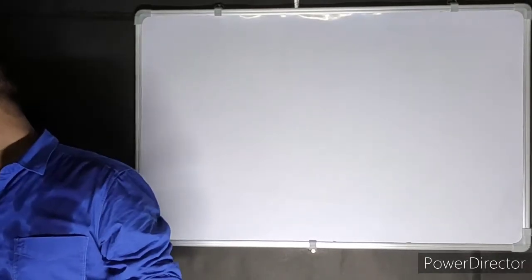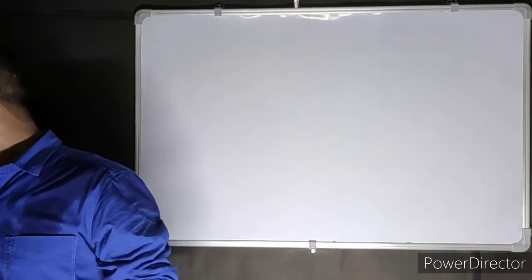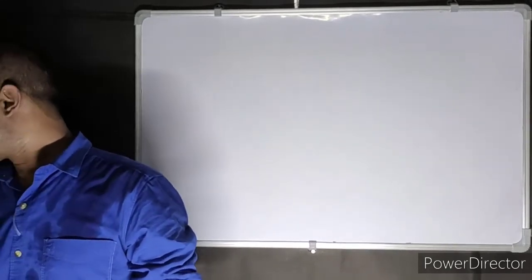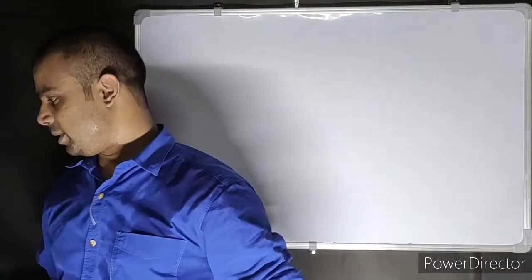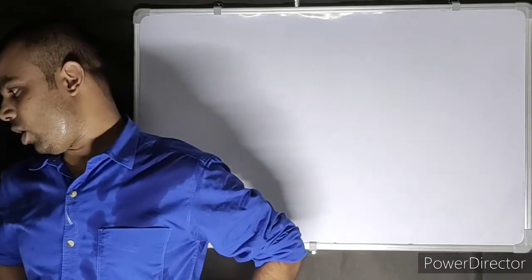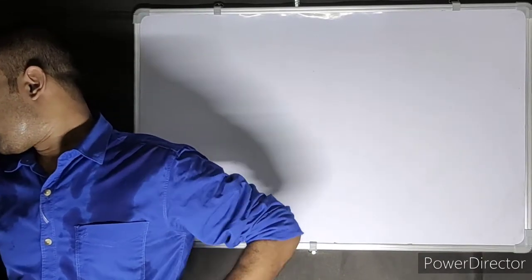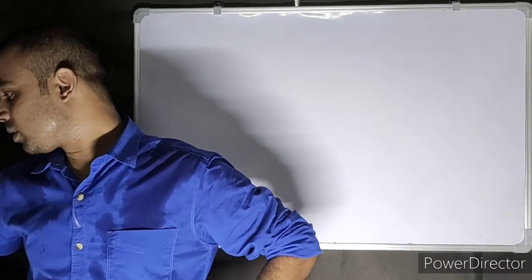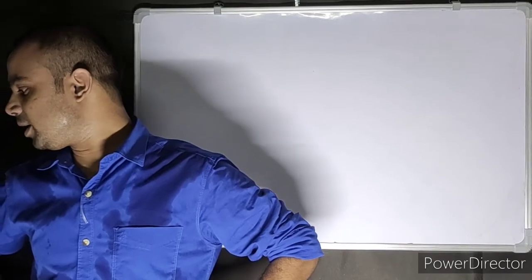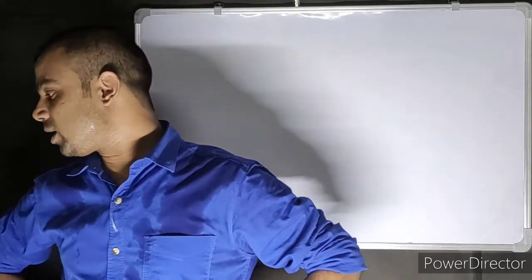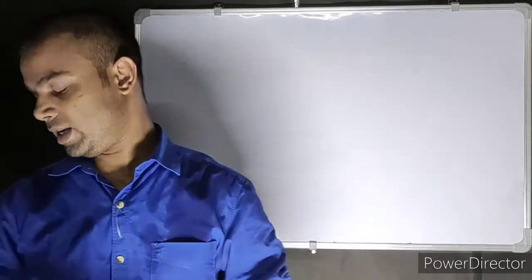So let's see what's the next part. The next part is the same thing. Question number 4: without actual long division, show that it is a terminating decimal. Just do the HCF of the denominator, and if it comes in the power of 2 to the power m and 5 to the power n, then it is a terminating decimal. Otherwise, it is not a terminating decimal. Now I see 5 also. Write the decimal expansion of the following numbers which have terminating decimal expansion. So only those which are terminating, you have to expand.